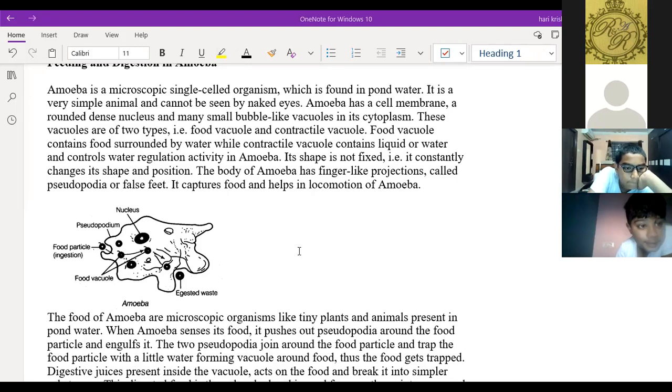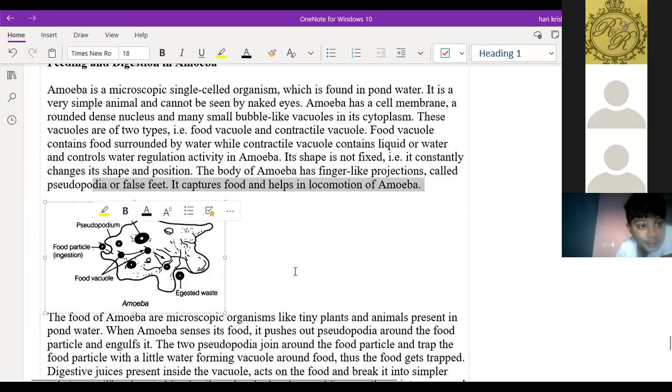Whenever the amoeba is near the food particles, the small microorganisms in the pond, it will put out a false feet. That false feet is called pseudopodia, the finger-like projections present in the amoeba.